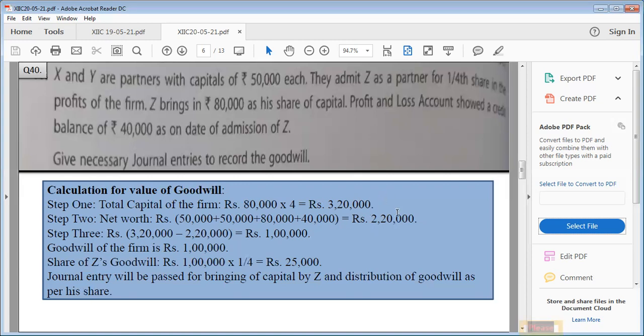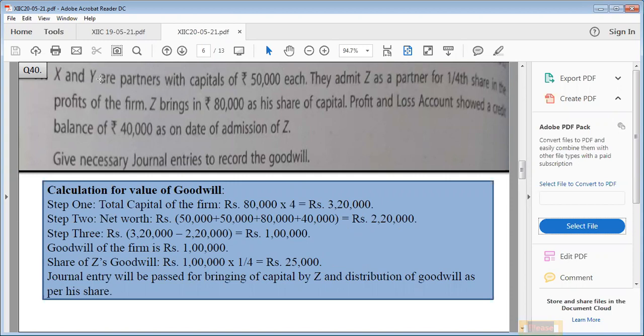Now step number 1 minus step number 2 will be goodwill of the firm, that is 1 lakh, multiplied by 1 upon 4 will be the share of goodwill which should be brought in by Z, but he is not bringing it, okay, because the concept of hidden goodwill is there. Now give journal entries to record the goodwill. All right. So the first is only for goodwill. Okay. So the entry will be Z's current account debited to X's capital, to Y's capital.